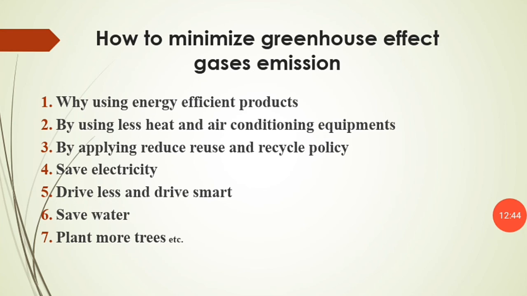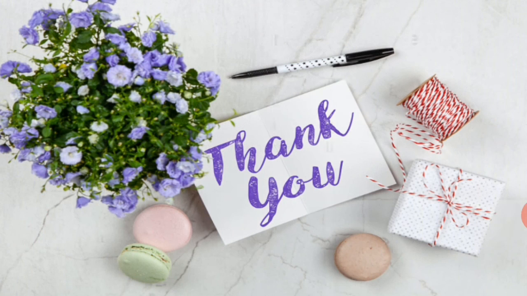And ultimately the last one is planting more trees. If you plant more trees, the trees will clear the atmosphere, absorb harmful pollutants, act as a filter, and minimize noise pollution, as well as absorb CO2 from the atmosphere, which is a greenhouse gas. It maintains soil nourishment, avoids soil erosion, and avoids atmospheric pollution. So planting more trees is the best policy. So that is all about the greenhouse effect. Thanks for watching this.